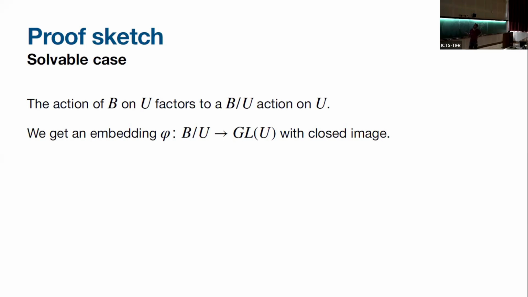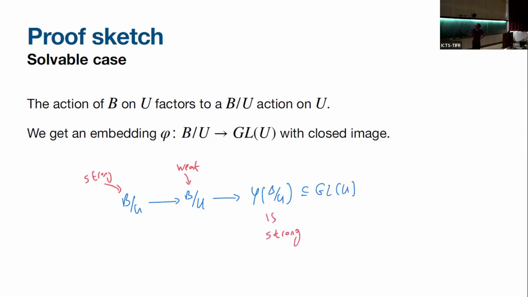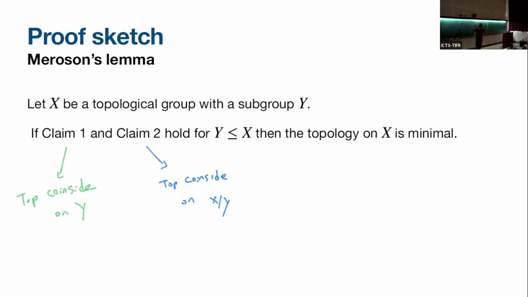And then we get this embedding of B mod U into GL(U). Recall that here the weak topology is equal to the usual one. So this is really GL(U), the regular GL(U) that we know. Then we have the strong topology mapping to the weak quotient topology, which maps again into the usual topology, which is strong. So we have this kind of sandwich, which will make both topologies coincide. So we showed claim 1 and claim 2. Claim 1 meaning topologies coincide on U, and claim 2 meaning topologies coincide on the quotient.